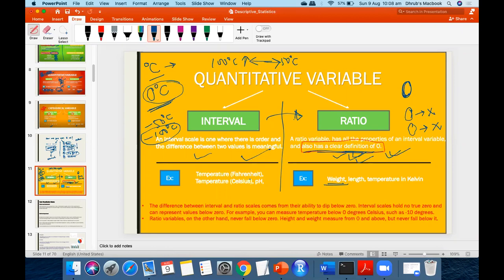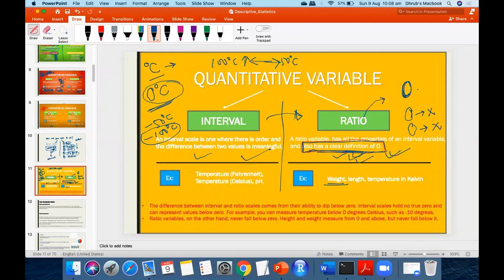The ratio is nothing but, for example, weight. Here you have to consider one very important thing: a clear definition of 0 is present here. Clear definition of 0 means whenever this quantity is 0, anything we are discussing in ratio would be 0.